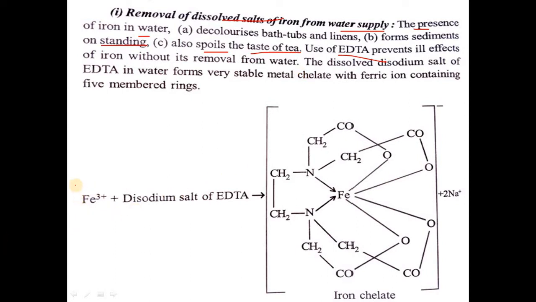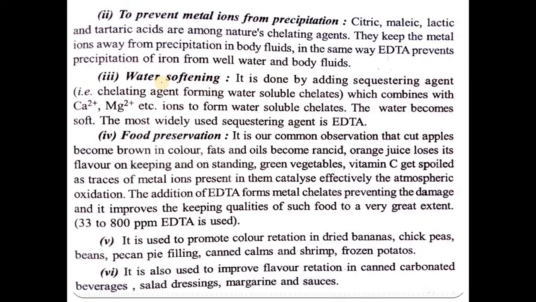When the ferric iron from water reacts with the disodium salt of EDTA, we get this chelating complex. Iron is removed in the form of an EDTA chelating complex. So the iron chelate will be formed. So the first important application is removal of dissolved salts from the water supply.